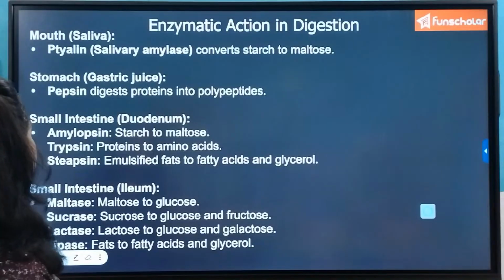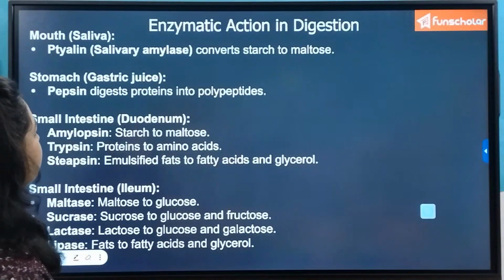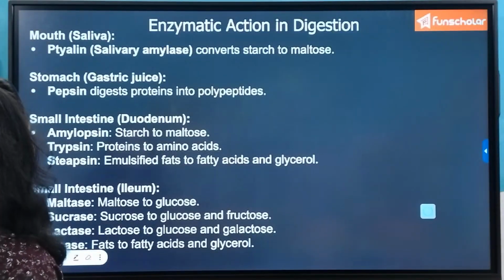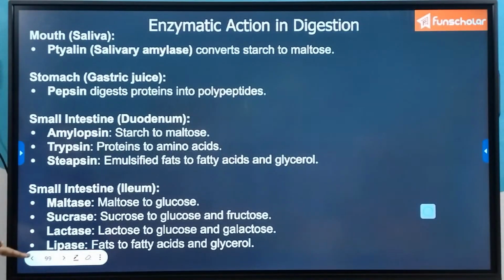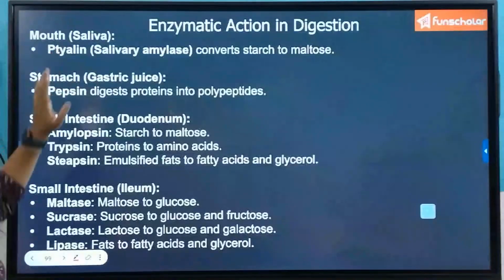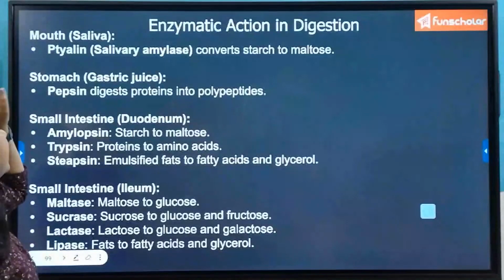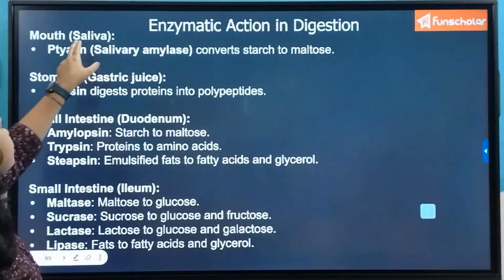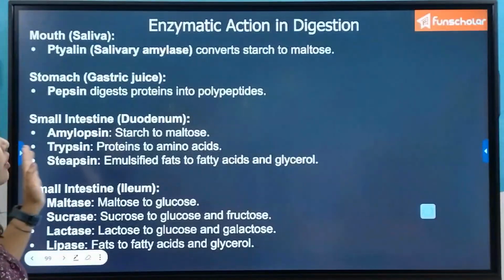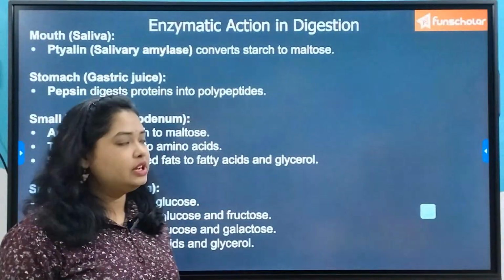So therefore, this is a list of the enzymatic action in digestion right from the mouth to the small intestine, meaning wherever the process of digestion takes place. It begins with the mouth. In the mouth, we have already studied in our previous lectures that the enzyme salivary amylase, which is also known as ptyalin, converts starch into maltose, right?